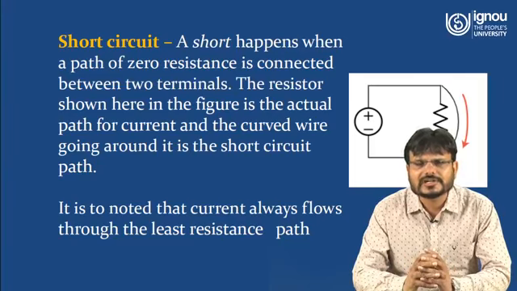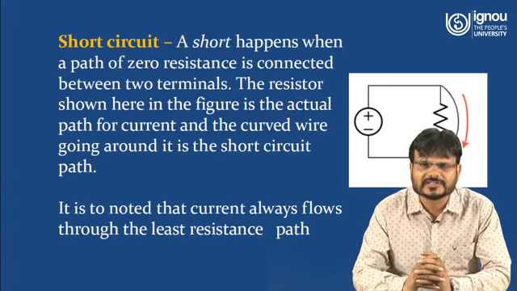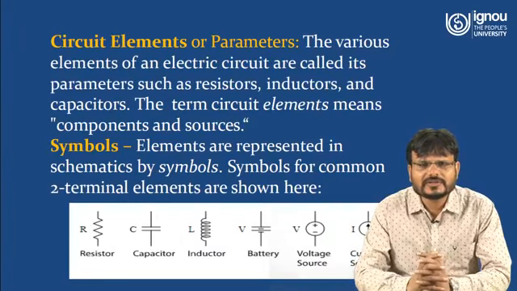Because, as you know, current flows directly, and due to this high amount of current, the circuit may be damaged because heat will be developed. It is to be noted that current always flows through the least resistance path. So here you can see in the diagram there is one resistance and another curved line which has zero resistance. So whatever the current is in the circuit will always flow through the least resistance path, that is, the short circuit path.